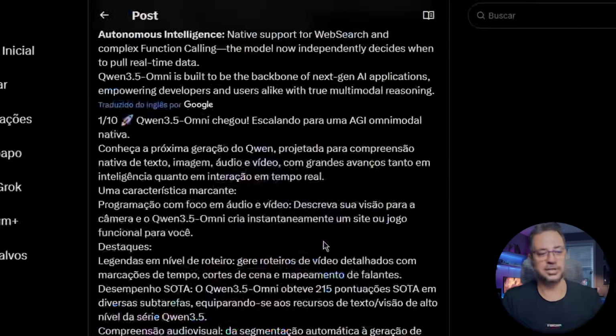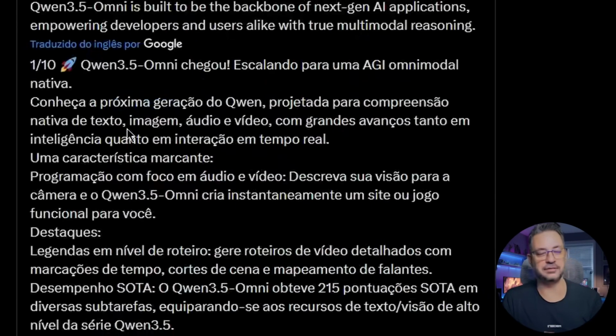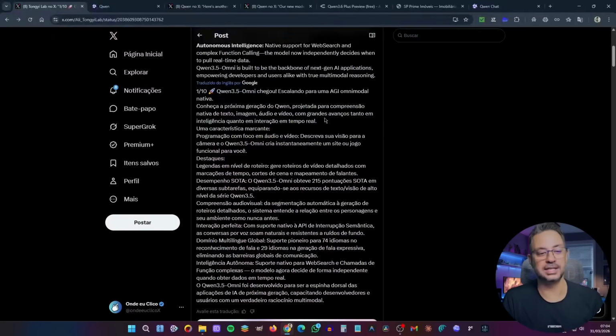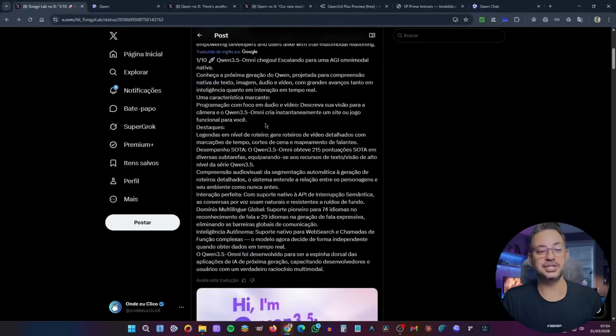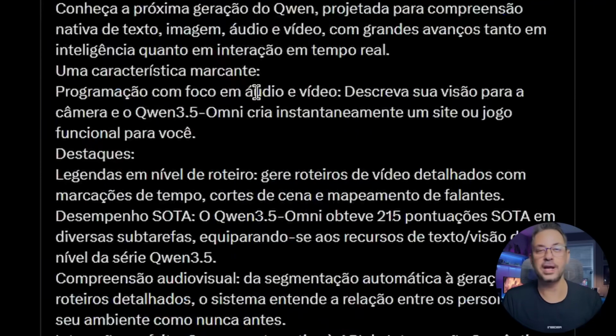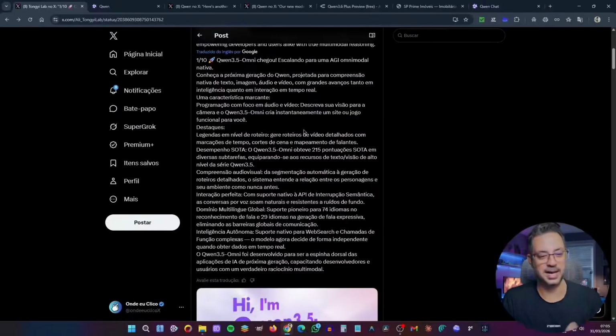Qwen 3.5 Omni has arrived, moving toward a native omnimodal AGI. Meet the next generation of Qwen, designed for native understanding of text, image, audio, and video, with major advances in both intelligence and interaction. Real-time, a remarkable feature, programming focused on audio and video. Describe your vision to the camera, and Qwen 3.5 Omni instantly creates a website or a functional game.